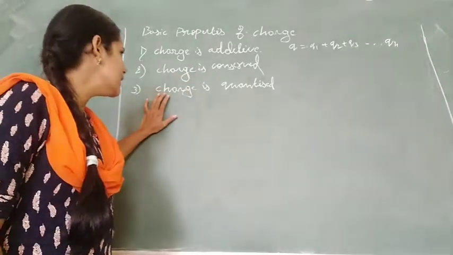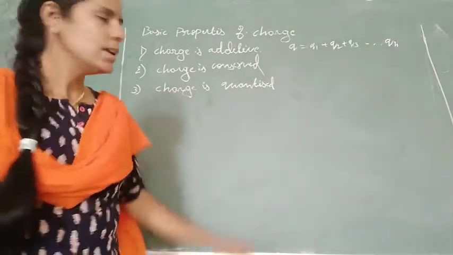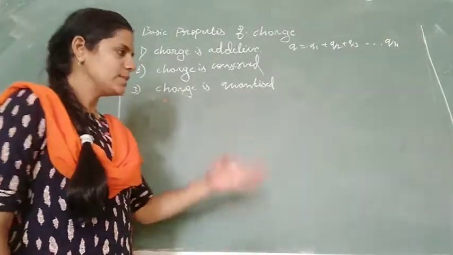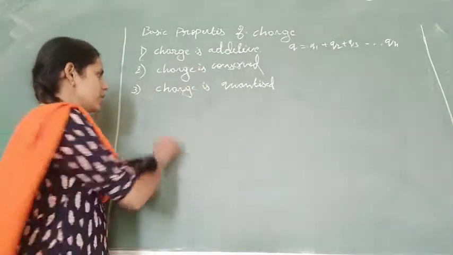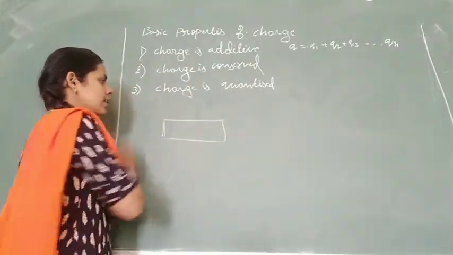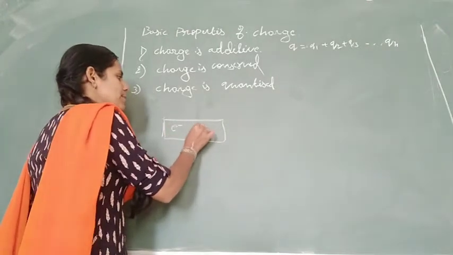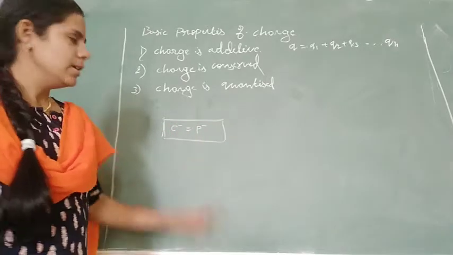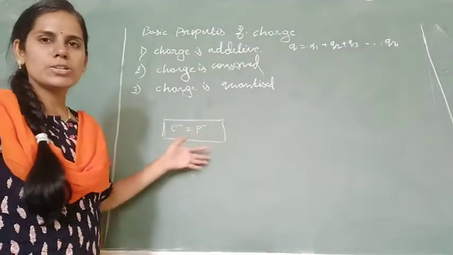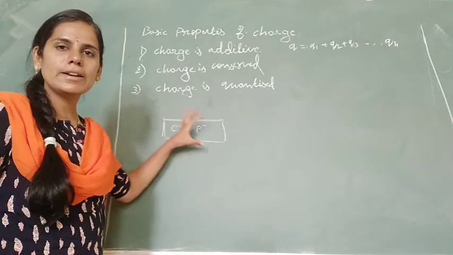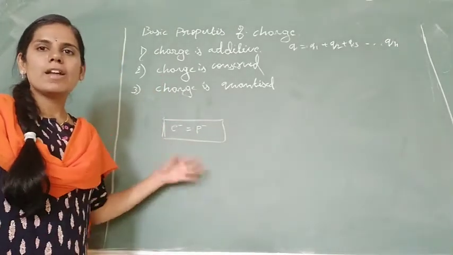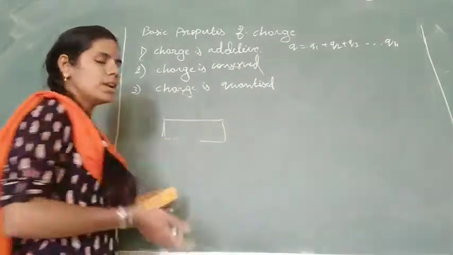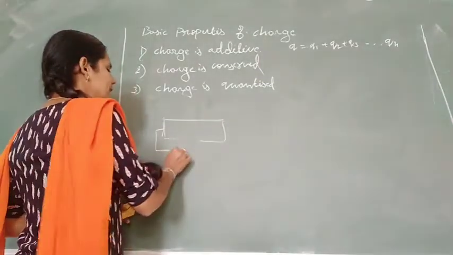The third thing is charge is quantized. Many of us have not understood what charge is quantized means. In any conductor the number of electrons and the number of protons are always equal, so initially it is electrically neutral. There is no free charge to carry an electric field or electric force. So we have to free them, and to free them we are giving some electric current.